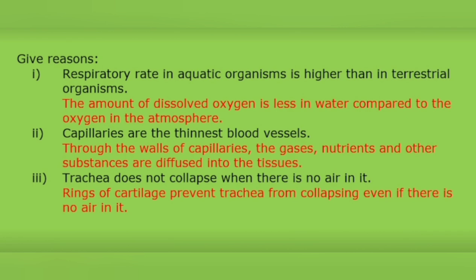Trachea does not collapse when there is no air in it. The trachea or the windpipe is actually protected by several rings of cartilage. They are C-shaped half rings which can expand and contract. So these rings of cartilage prevent the trachea from collapsing even if there is no air in it.